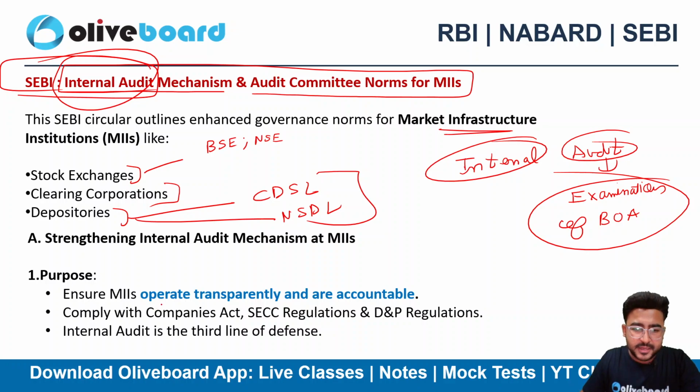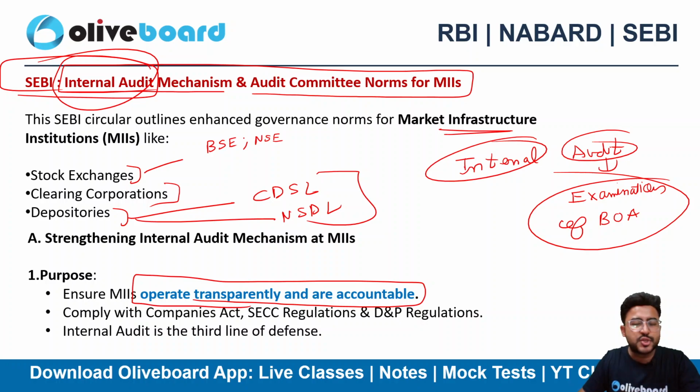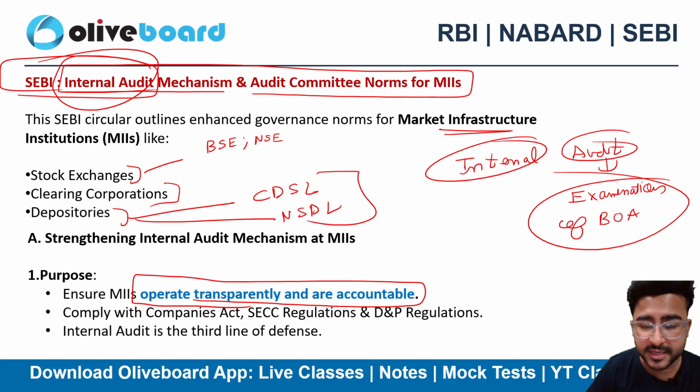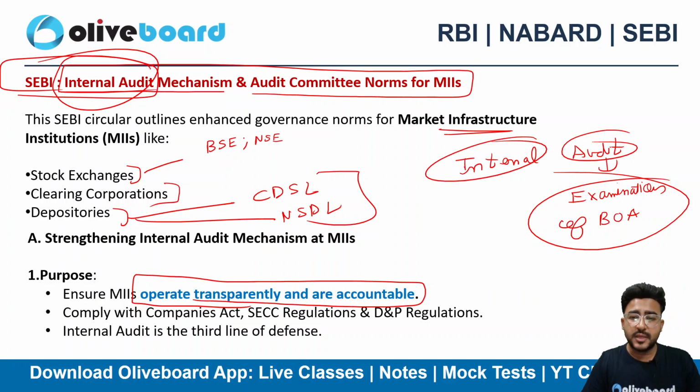Why? To operate transparently and accountably, right? There should be as much transparency as possible. Why? Because you are creating the infrastructure of the stock market. अगर कोई भी गड़बड़ हुई यहाँ पे, then definitely it will be huge, right? It will create a lot of problems in the stock market. So that's why be as transparent, be as accountable as you can, right?